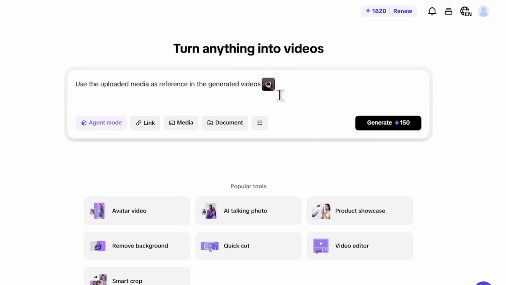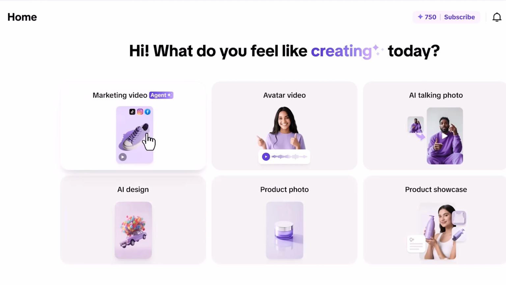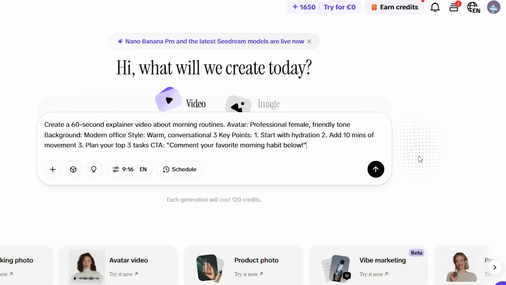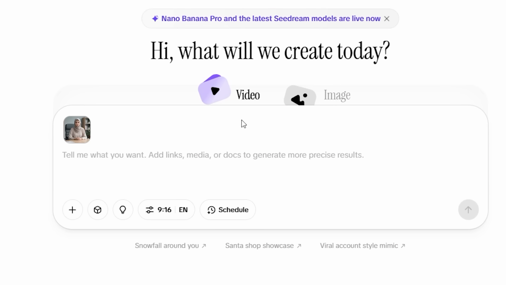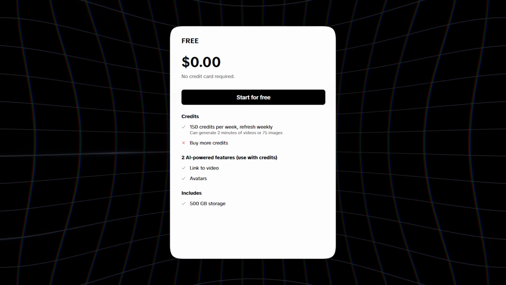Now I know what some of you are thinking, and that's exactly why this matters. Now zooming out for a second, why does this matter? What used to take hours now takes seconds. What used to cost thousands is now free.